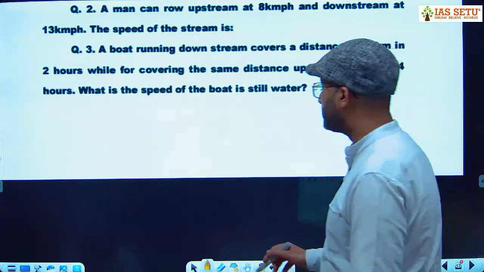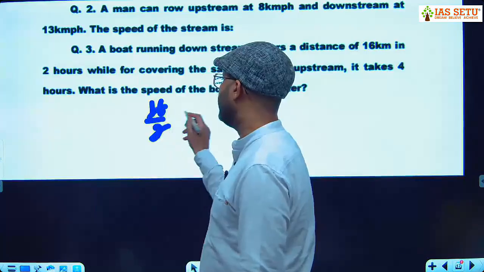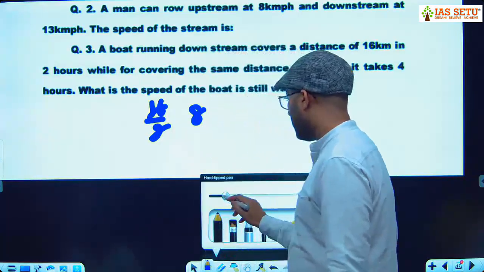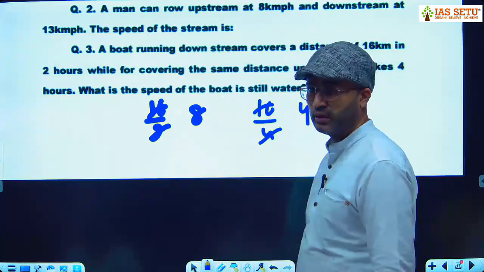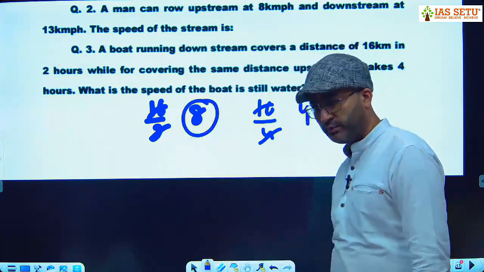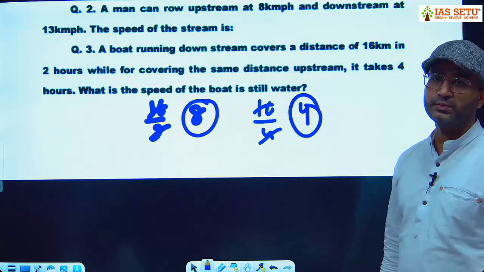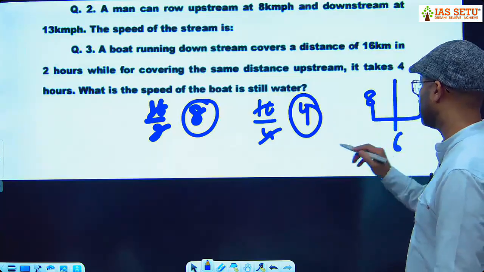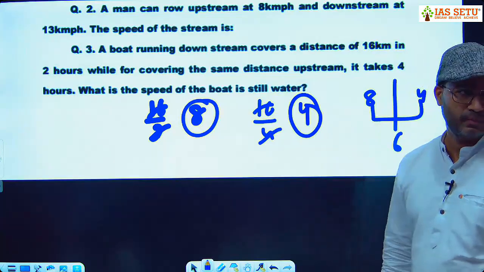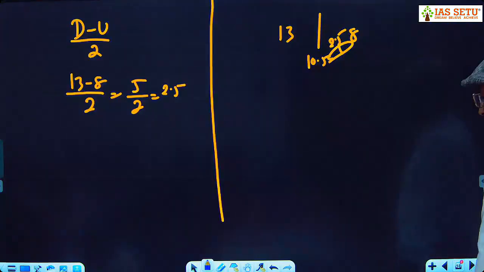See here, 16 km in 2 hours. So what is the downstream speed? 8 km per hour. Upstream, 16 km in 4 hours. So upstream is 4. Downstream speed is 8 km per hour, upstream speed is 4 km per hour. What is the speed of the boat? Mid value. What is the mid value of 8 and 4? 6. Is this clear? Now next type 2 question.